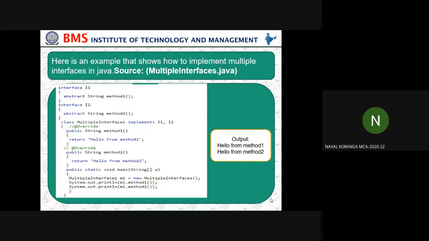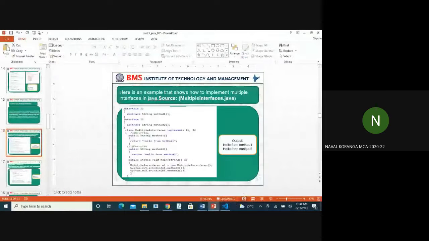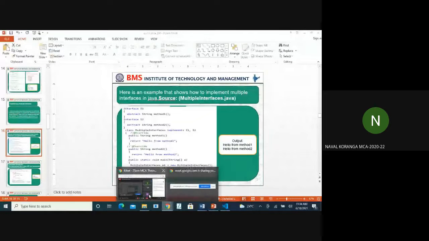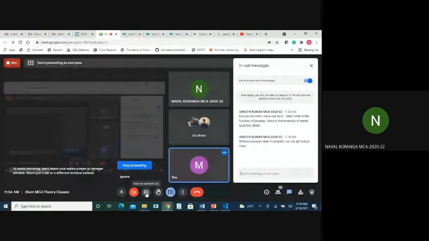Excuse me, ma'am, I have a question. Yes, sure, Naval. Is it necessary to use the abstract keyword? No, not required. By default it will be there, but if you use it also, there is nothing wrong.